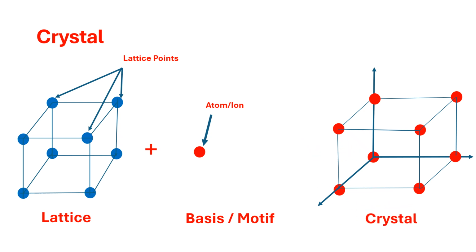So the crystal structure is nothing but lattice plus basis. Lattice points are imaginary points which show the position of atoms, and if you add the atom or ion to them, then we call it a crystal. That means lattice plus basis is nothing but the crystal.